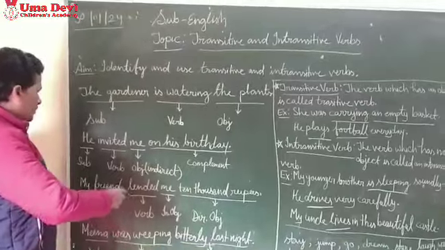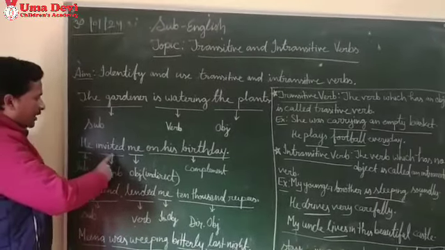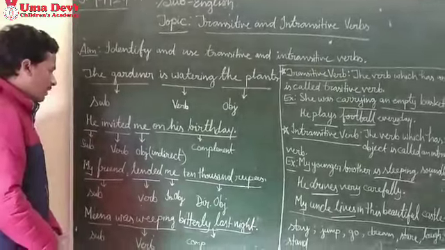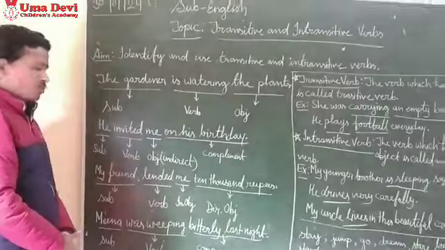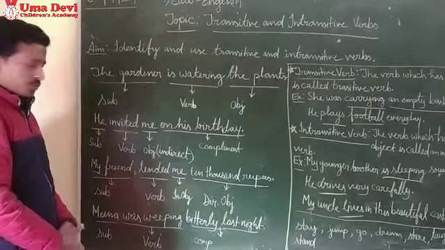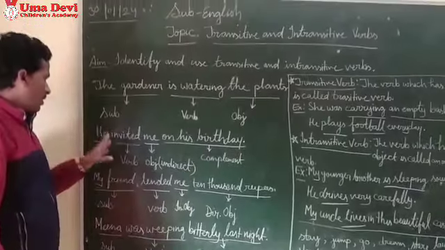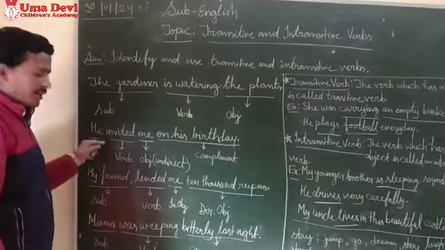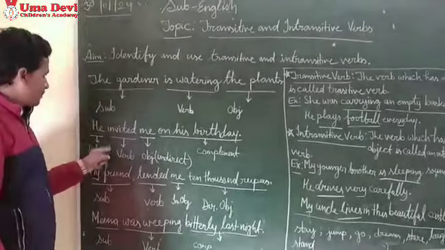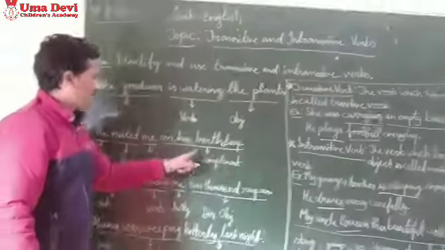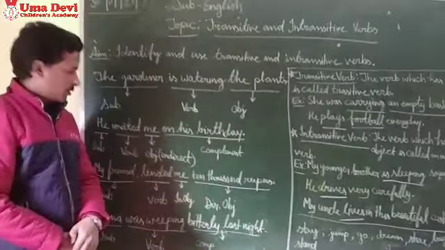Now see this sentence. He invited me on his birthday. So who is the subject? Yes, he. Who is the doer of the action? He. And what is the verb here? Invited. So invited is the verb and me is the object. And on his birthday is the complement.